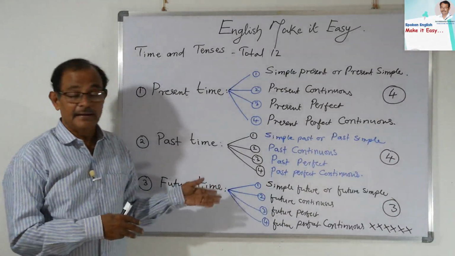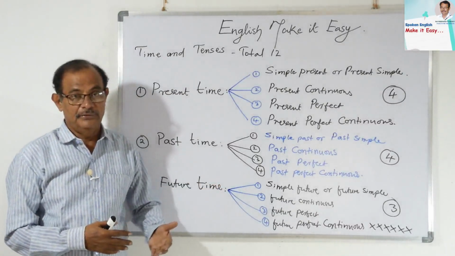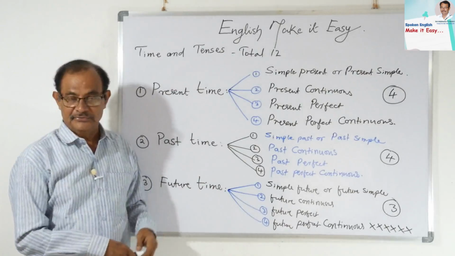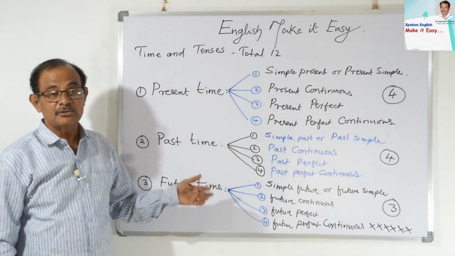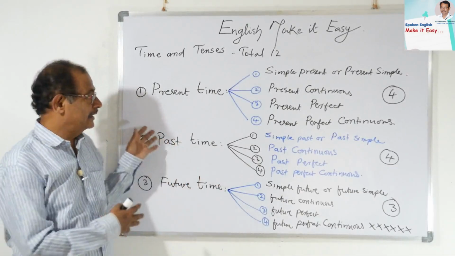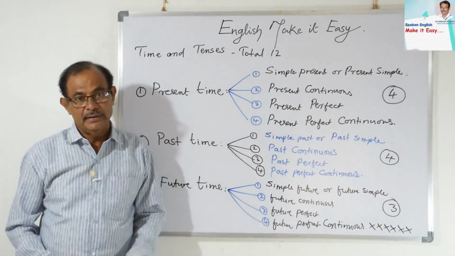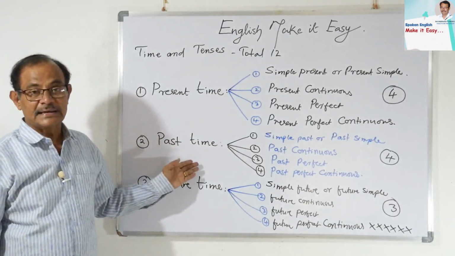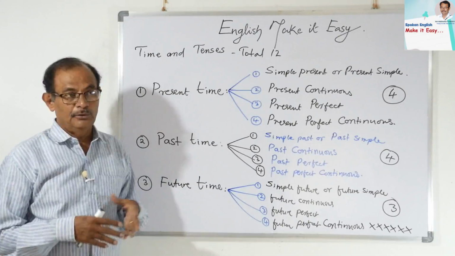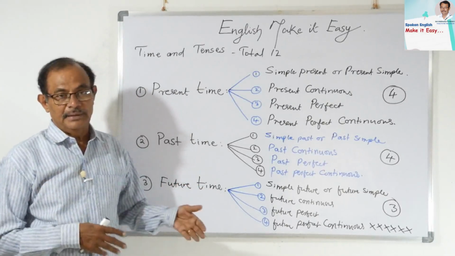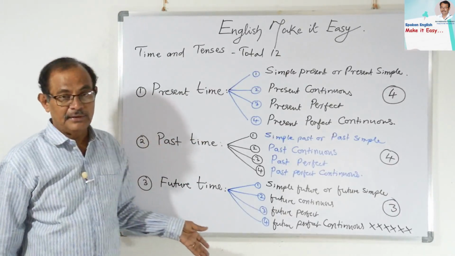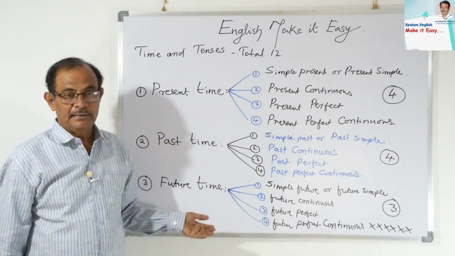Students, this slide gives much clarity for all of you. That's why I have taken efforts to prepare this table, because it is very easy to understand how many tenses and how many times there are, since they are put in a single slide. See here, present time, past time and future time. You know very well there are only 3 times. It is universal, and you go to any country, America, Australia or Britain, these are the only 3 times available: present time, past time and the future time.